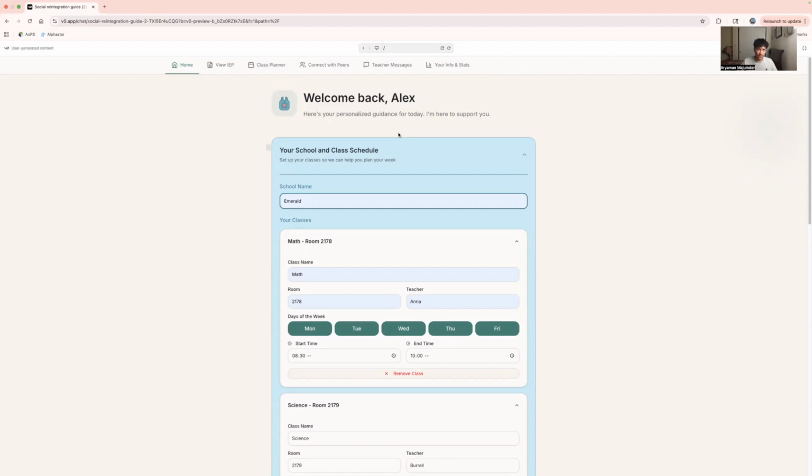According to the American Cancer Society, over 70% of childhood cancer survivors experience long-term cognitive or physical effects like fatigue, brain fog, and social anxiety. And many of these symptoms change from day to day.